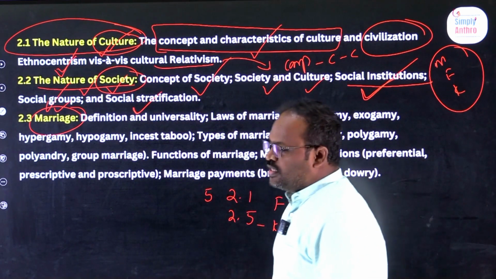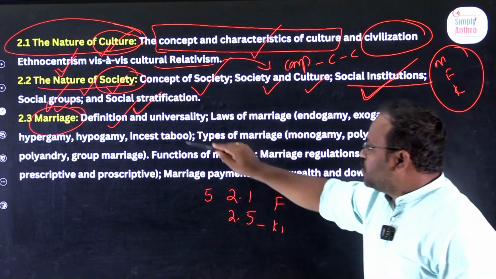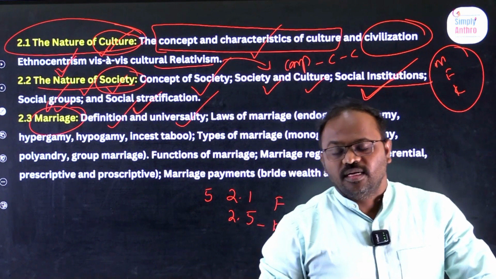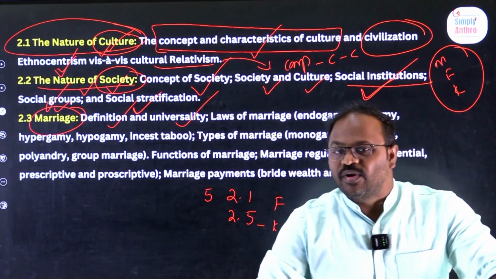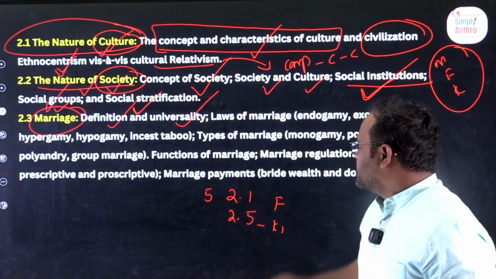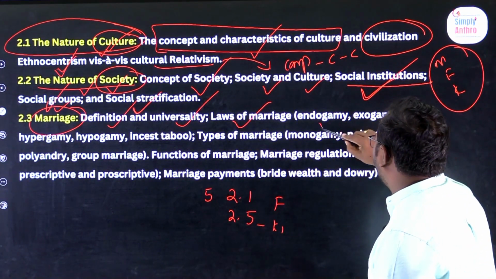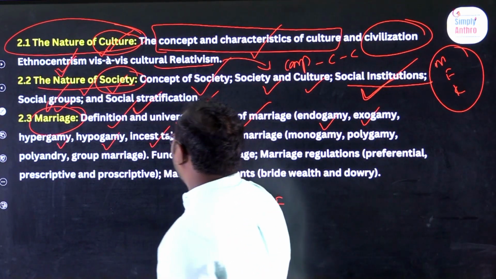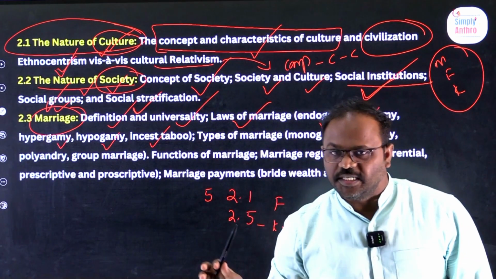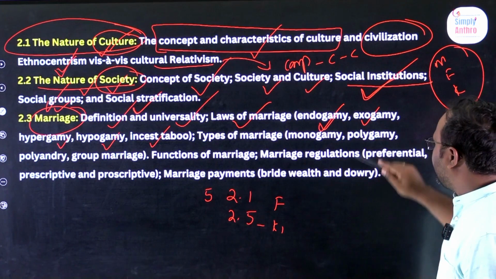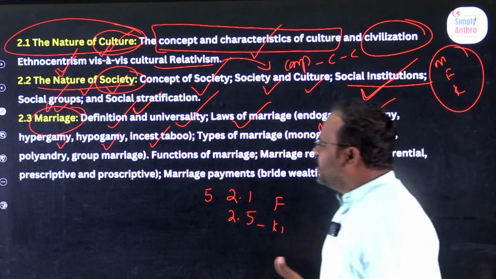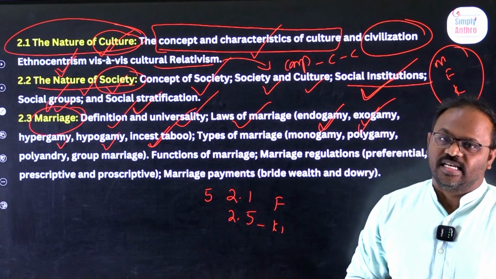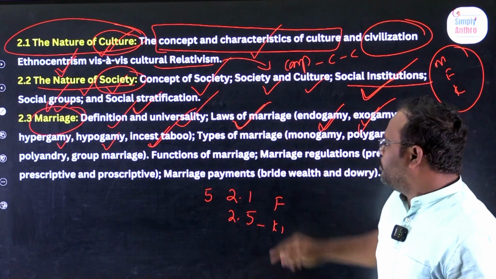2.3 is about marriage. We'll talk about definitions of marriage and the universality of marriage. There is no universal definition for marriage; different anthropologists have defined it differently. Next, the laws of marriage. What is endogamy? What is exogamy? What is hypergamy? What is hypogamy? What is incest taboo? They are very interesting. Endogamy is marrying within the same group. Exogamy is marrying an outsider. All this we will discuss, which are called laws of marriage.